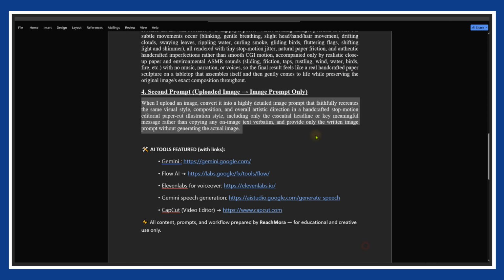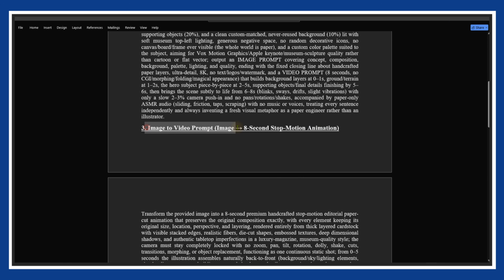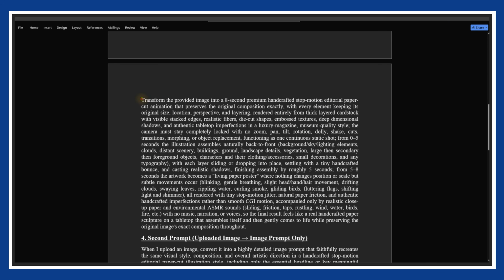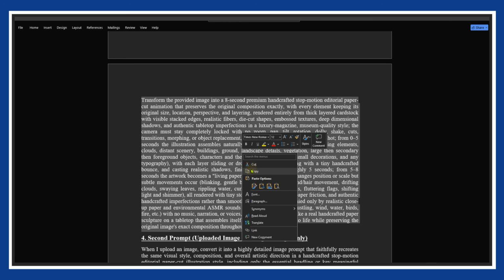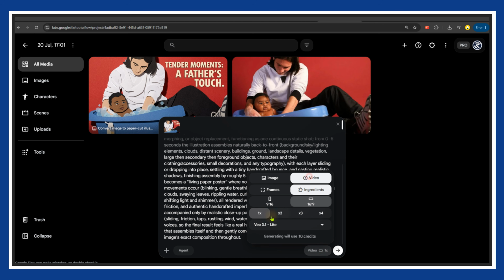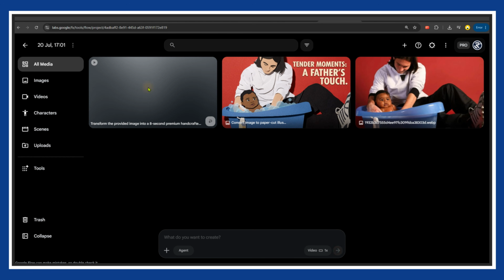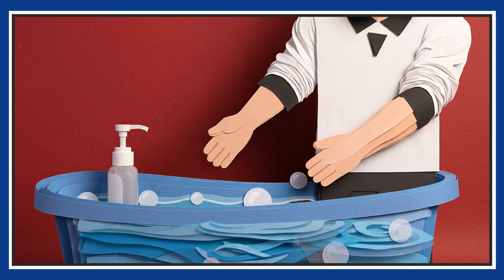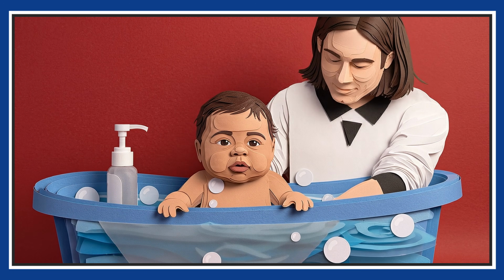Go back to the prompt pack and copy the third prompt. This prompt is specifically designed for image-to-video animation. You can use it to animate any image. Paste it into Flow, attach your newly generated paper-style image, and generate the animation. That's it. You've successfully turned a real photo into a paper stop-motion animation.